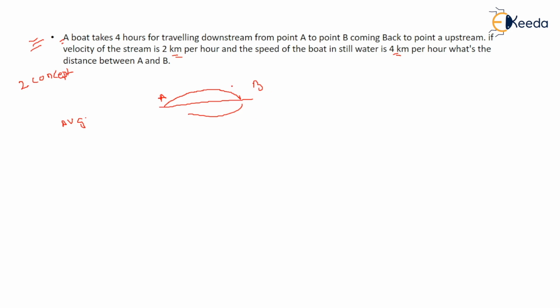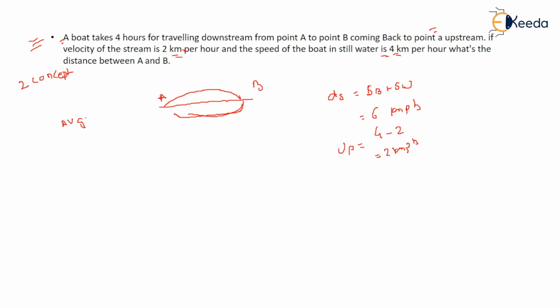When he is going downstream, what is downstream speed? It is speed of boat plus speed of water. So here you have the speed of boat as well as the speed of water, so you will get downstream speed. It is 6 km per hour. It says going at a speed of 6 km per hour and coming back again to the starting point, right? But when he comes back, he is against the stream, upstream, right? So his speed will be subtracted. So upstream speed will be how much? 4 km per hour minus 2, means speed of boat minus water, that is 2 km per hour.